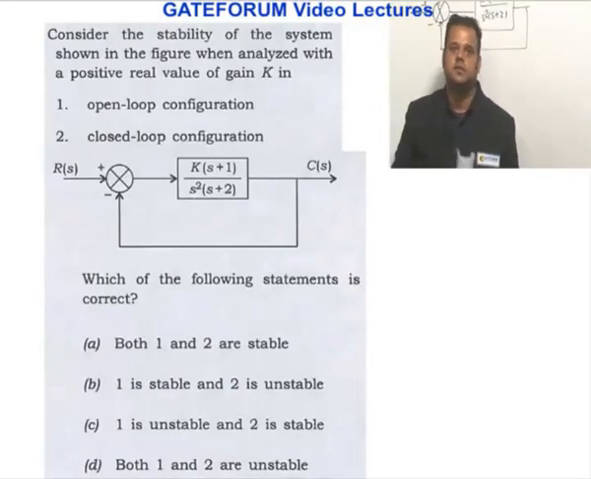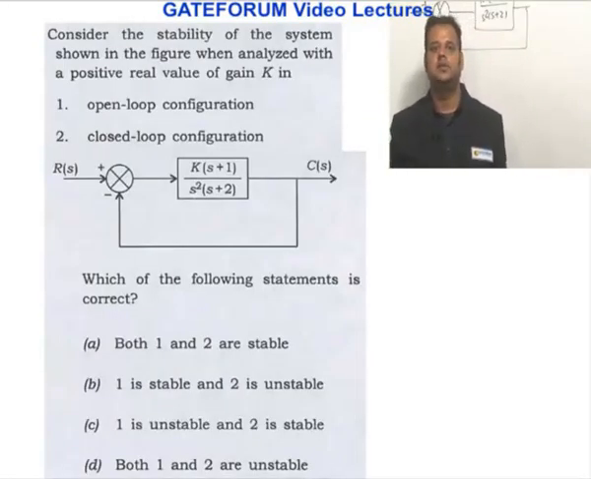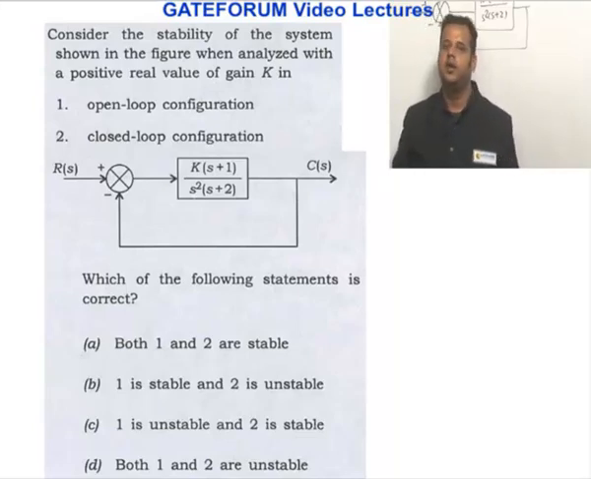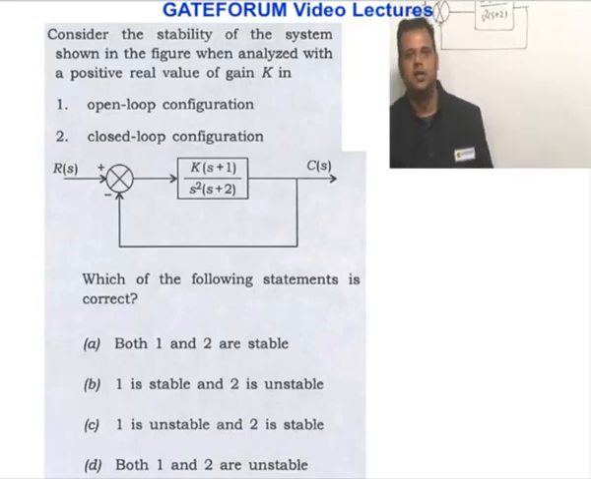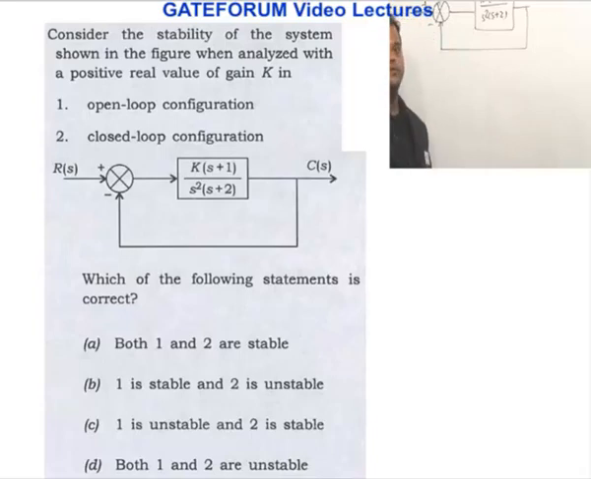Consider the stability of the system shown in the figure when associated with a positive real value of gain K. The first statement is the open loop configuration, the second statement is the closed loop configuration. Which of the following is true? Both 1 and 2 are stable; 1 is stable, 2 is unstable; 1 is unstable, 2 is stable. So basically the question is, we are supposed to comment regarding the open loop stability and the closed loop stability, right? So what are the open loop transfer functions?